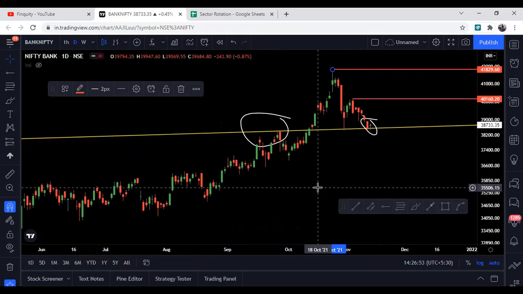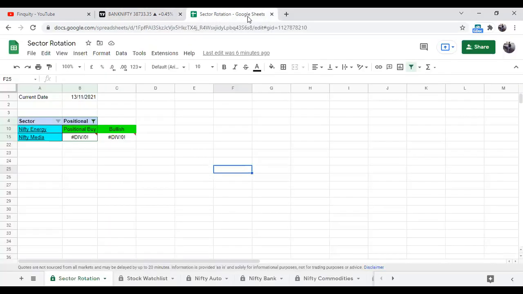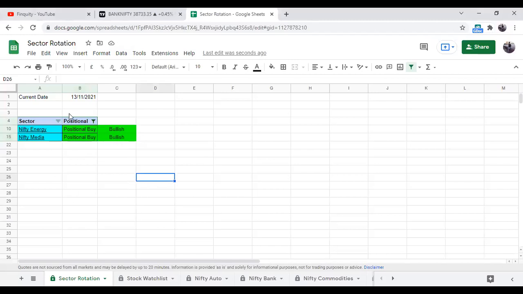So we have seen the Nifty and Bank Nifty analysis. अभी हम सेक्टर रोटेशन की शीट देखेंगे, and if you see here, this is a sector rotation sheet, and ये जो sheet है I will share it with everyone.